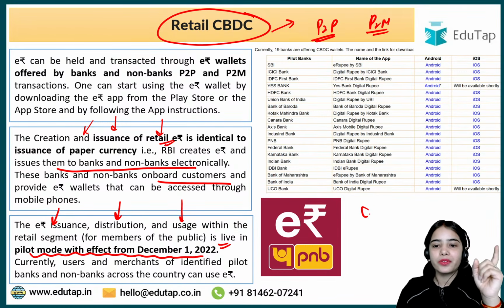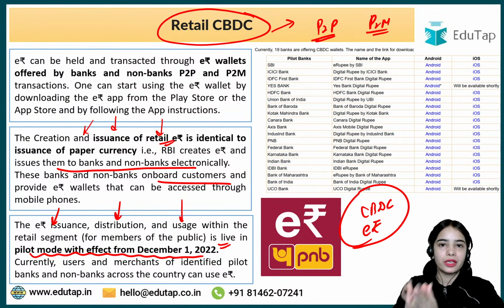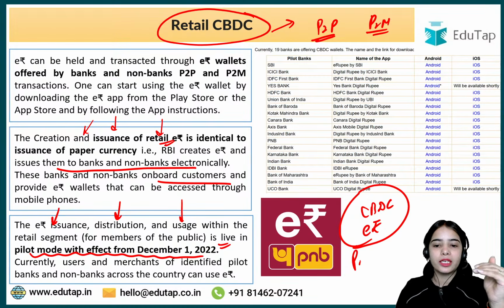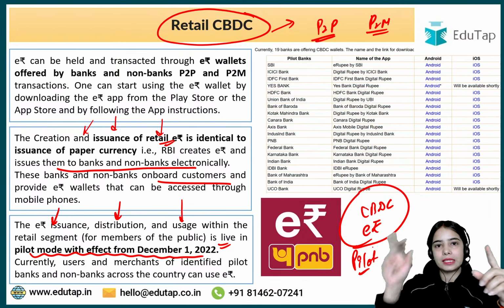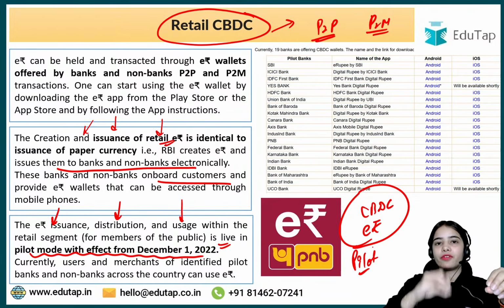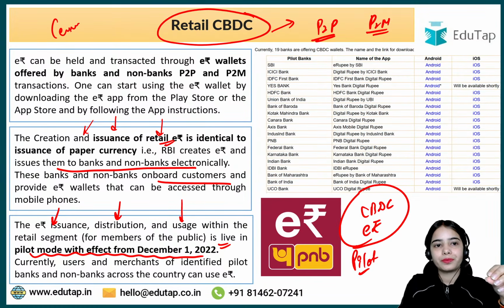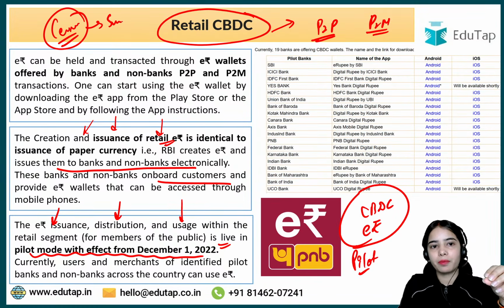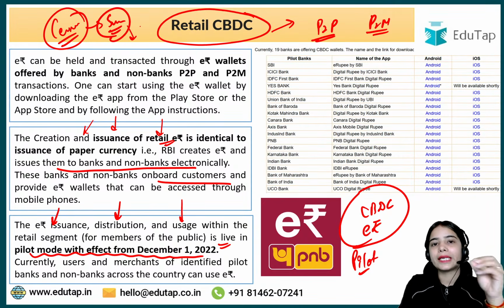So remember that the central bank digital currency, this e-Rupee, has not been rolled out in the whole of the country right now. Just the pilot is going on. Like before doing the census, before going to each and every home, there is a survey that happens where selected houses or selected people are chosen for collecting the data.